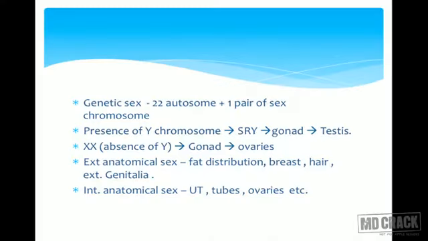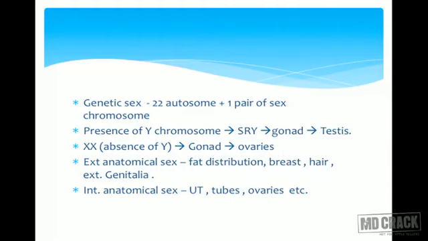In humans we have 22 autosomes and one pair of sex chromosomes. Presence of Y chromosome leads to the sex determining region, that is SRY on the Y chromosome, that decides what would be the gonad in the baby. So once there is presence of Y chromosome, long arm SRY, the gonad is always testes.